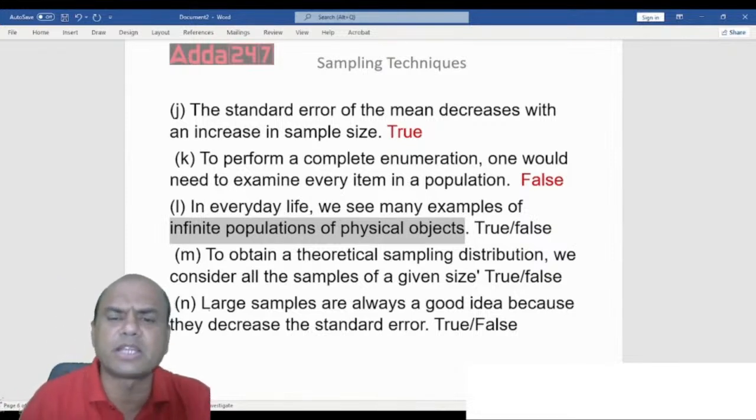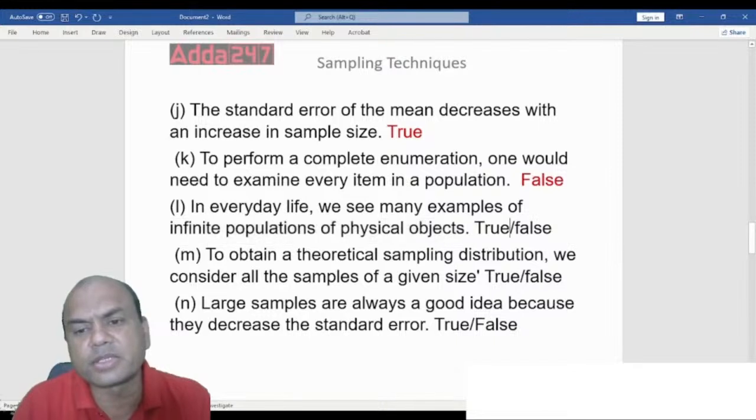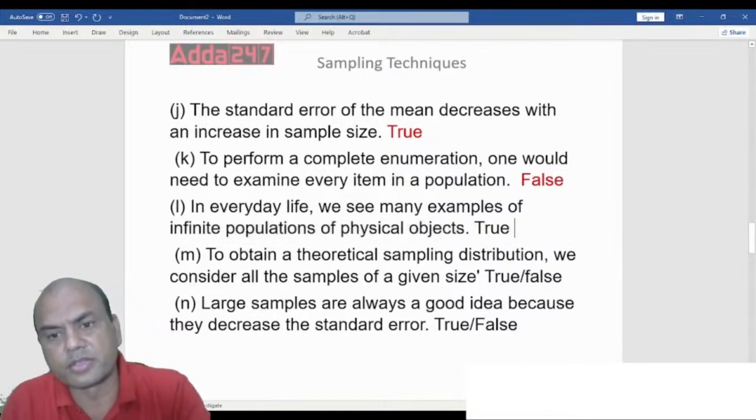We see many examples. That is true. We see so many examples, right? So that is true over here.